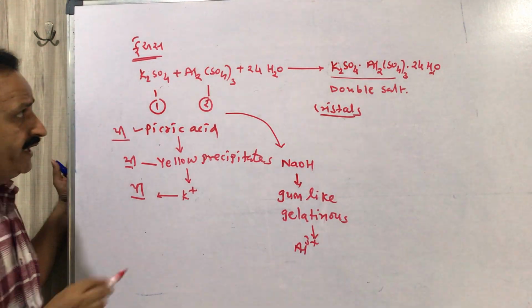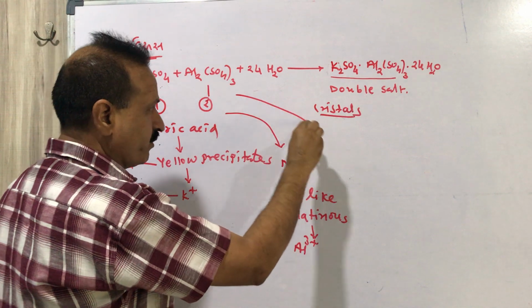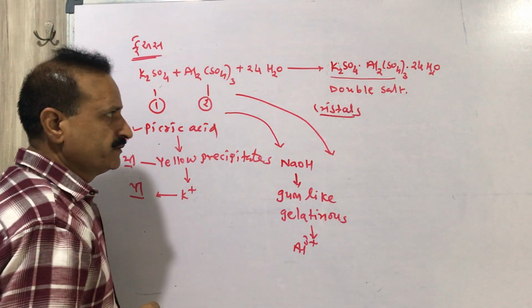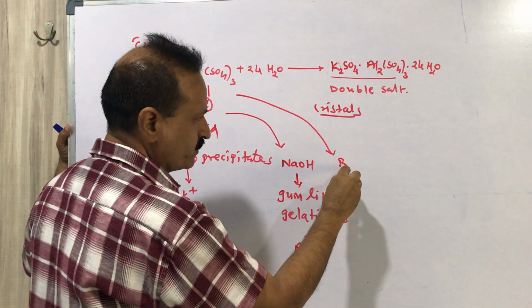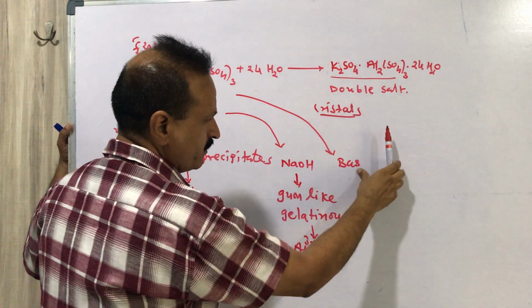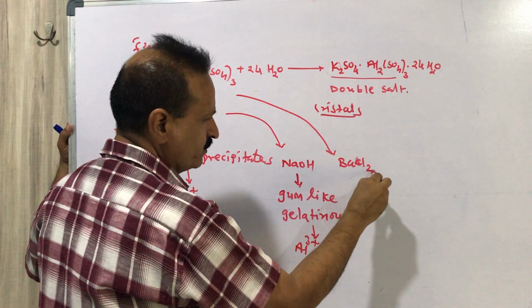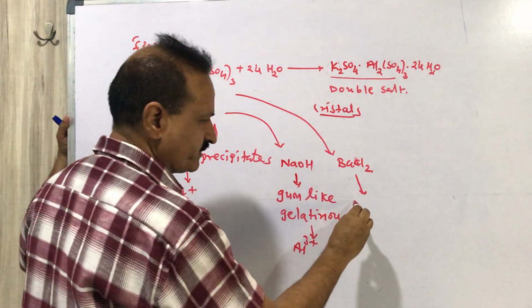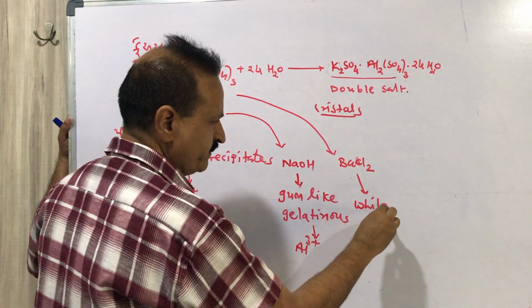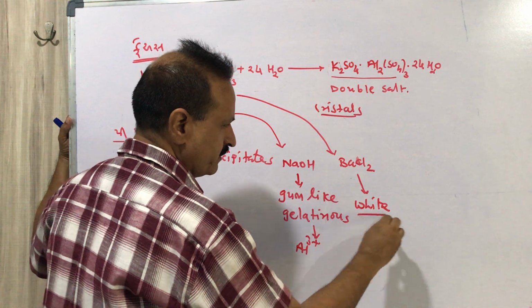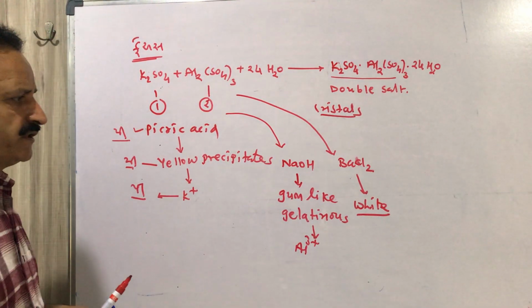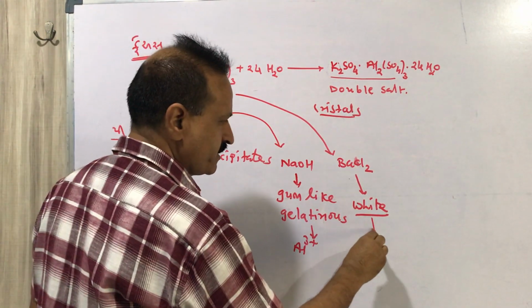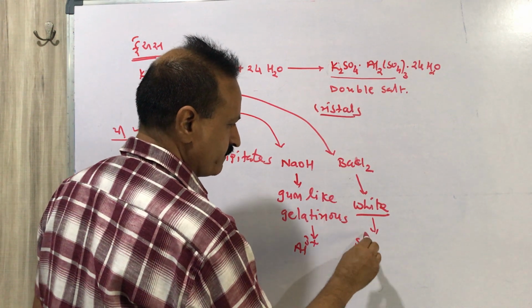And if we do the qualitative test with BaCl2 and we get a white precipitate, then it is the presence of sulfate ion.